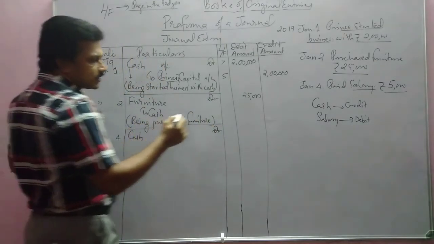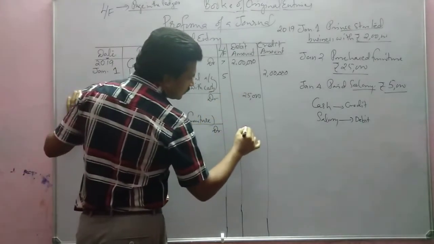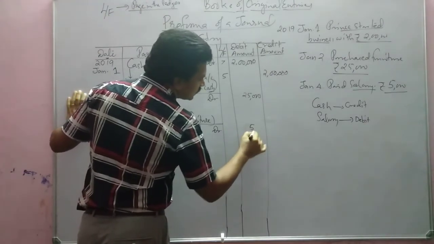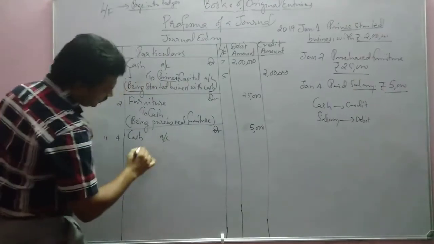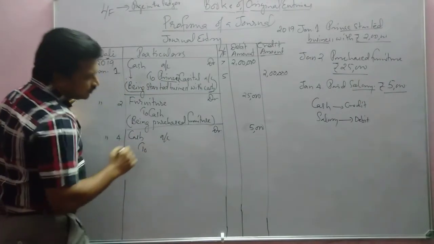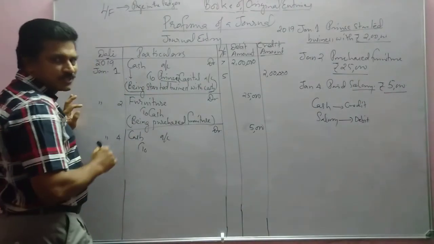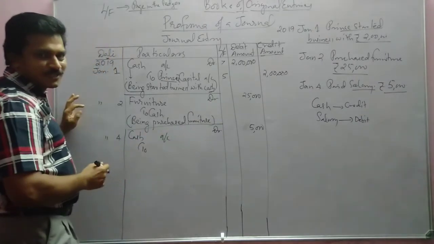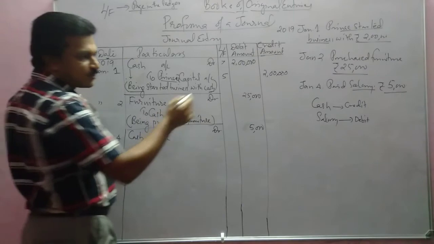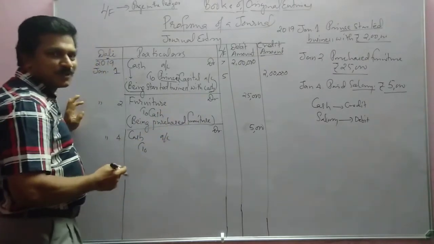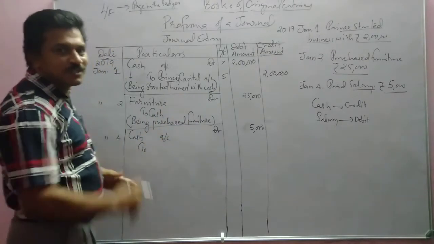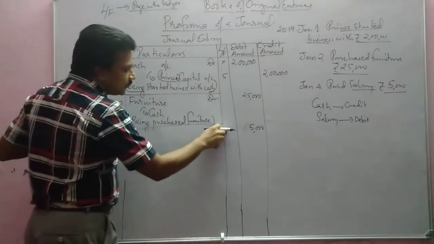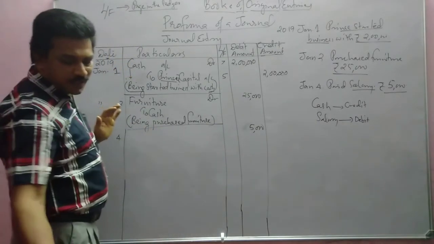Cash account debtor 5,000 to salary. Is it right? Is cash account to be debited? No. What is to be debited? Salary is to be debited, isn't it? Salary to be debited.